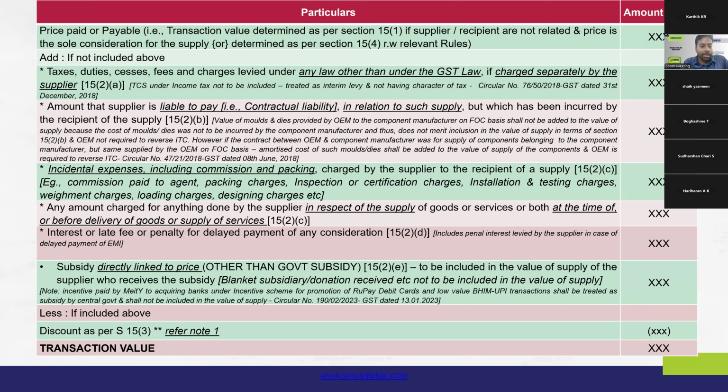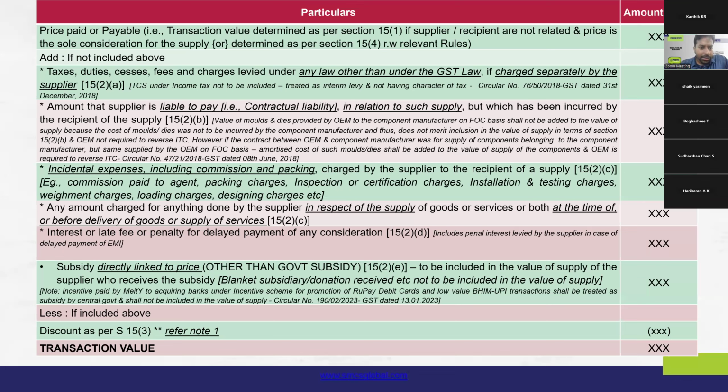So it is very important that the contract clearly mentions for which activity the supplier or recipient is liable. So in the exact query that I had asked, if the supplier is liable for providing such molds and dies or similar capital assets, but it has been incurred by the recipient.